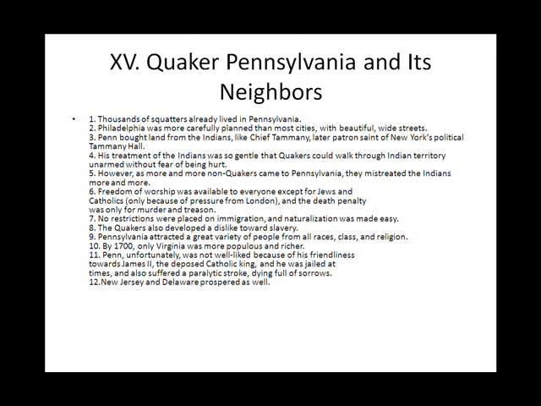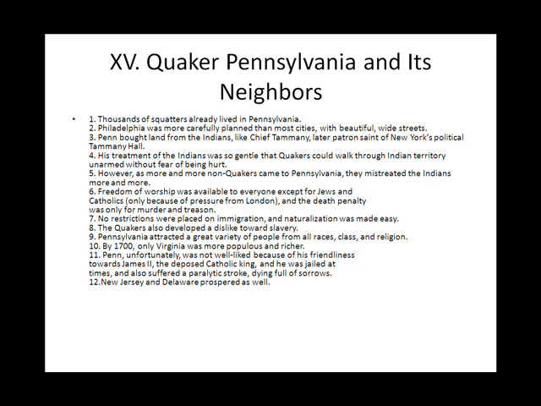1. Thousands of squatters already lived in Pennsylvania. 2. Philadelphia was more carefully planned than most cities, with beautiful, wide streets. 3. Penn bought land from Indians like Chief Tammany, later patron saint of New York's political Tammany Hall. 4. His treatment of the Indians was so gentle that Quakers could walk through Indian territory unarmed without fear of